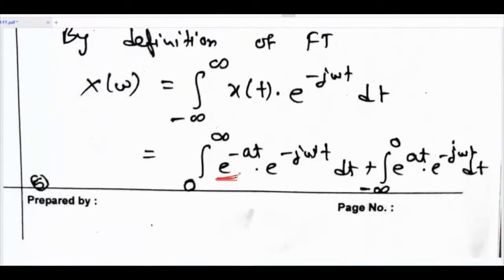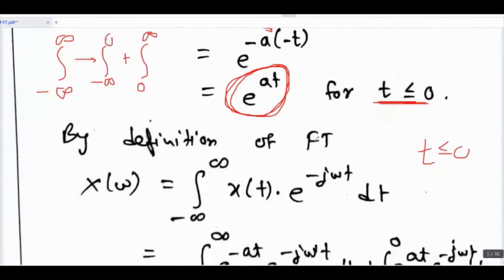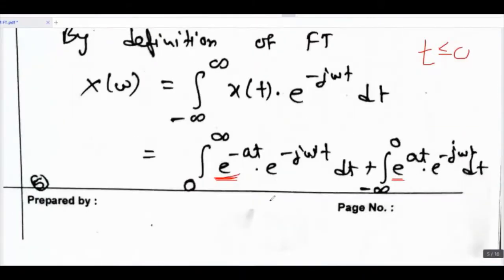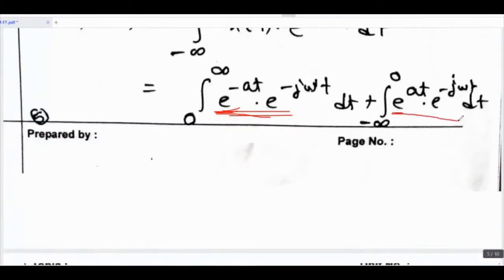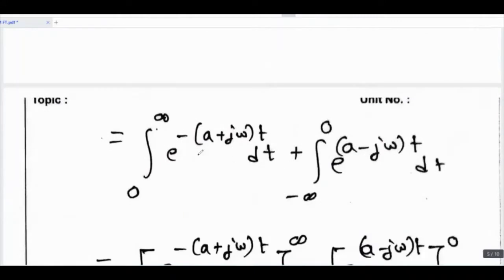When t is less than or equal to 0, that means minus infinity to 0, x of t is nothing but e raised to at. So substitute here, then combine these two exponentials: 1 upon a plus j omega plus 1 upon a minus j omega. Here you should take the minus sign common because the limit is infinity; here you should not take the minus sign common because the limit is minus infinity.